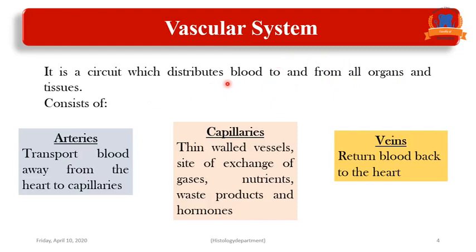The vascular system consists of three parts: arteries, which transport the oxygenated blood away from the heart to the capillaries, and veins, which return the blood back to the heart, and capillaries, which are thin-walled vessels, the site of exchange of gases, nutrients, waste products and hormones. So we have three branches in the vascular system: arteries, veins, and capillaries, the site of gas and nutrient exchange.